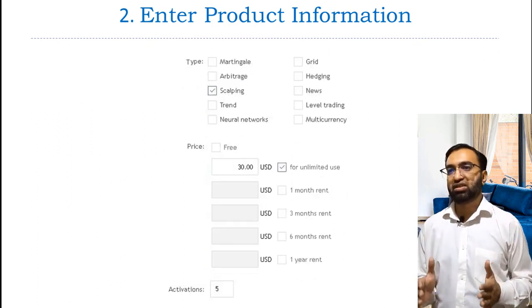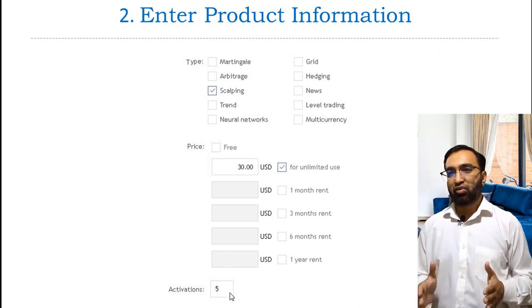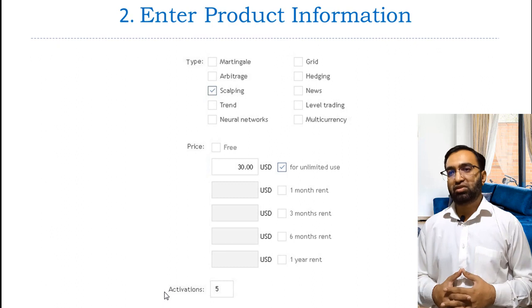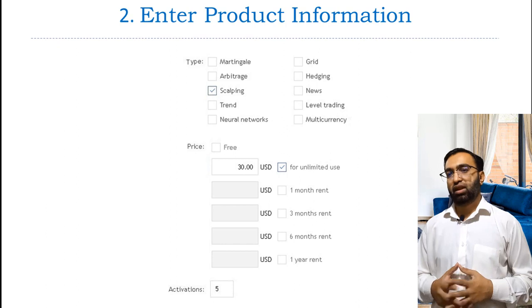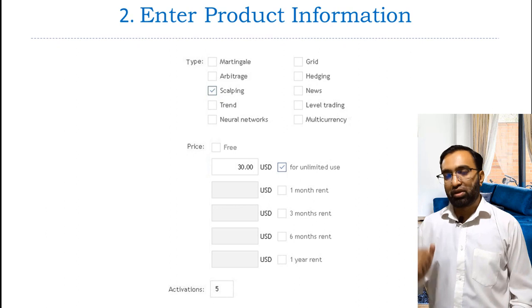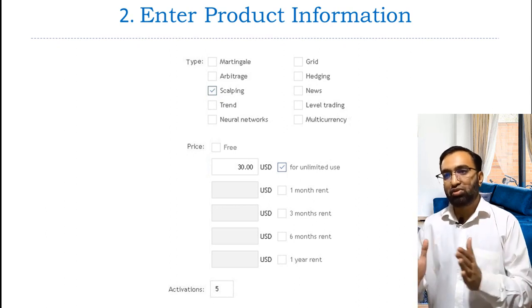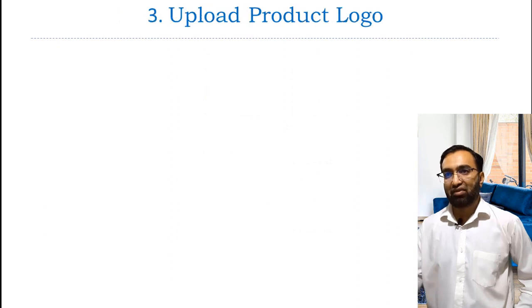Enter the number of activations that you want to give to the buyer of your software. The minimum number of activations is 5. This mechanism protects your software from unauthorized copying. During one activation, your software is bound to only one computer, and a copy of the software will not work on another computer. If the activation limit is exceeded, the buyer will have to purchase the product again. Click Add and then click Save.